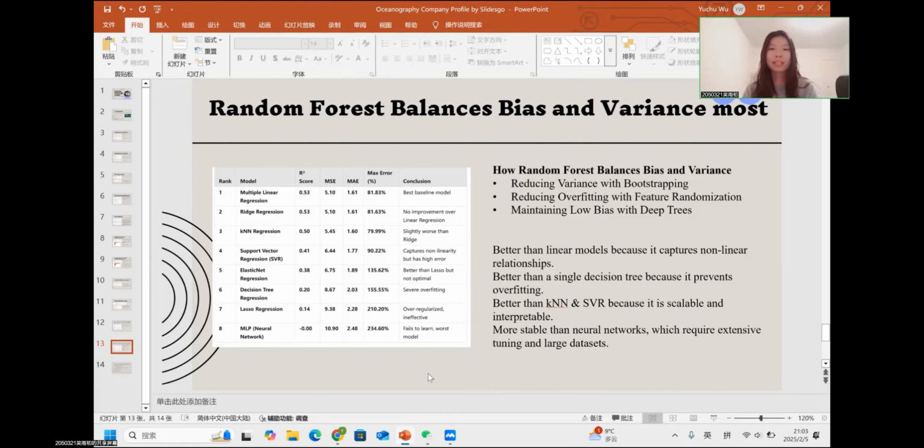For example, it's better than linear models because it captures non-linear relationships, better than a single decision tree because it prevents overfitting, and better than KNN and SVR models because it's scalable, and it's more stable than neural networks as well. So among all these models, we can see that the random forest model balances bias and variance the most.